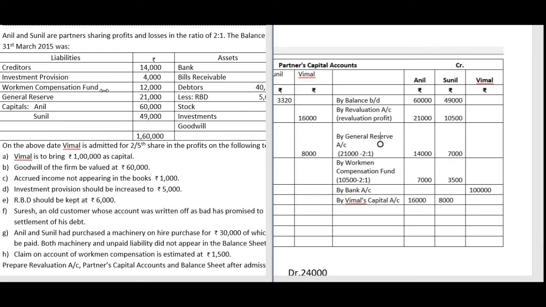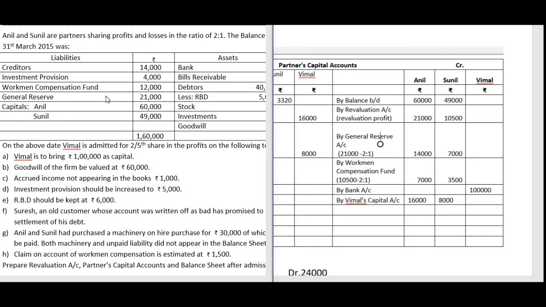Next we have the workman compensation fund. Total amount 12,000. But we have some information here: claim on account of workman compensation is estimated at rupees 1,500. So it means there is a liability, which has to be met out of the fund amount. So 1,500 will have to be retained in this account.